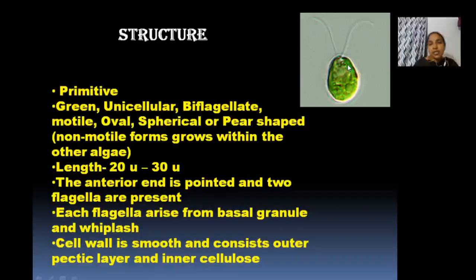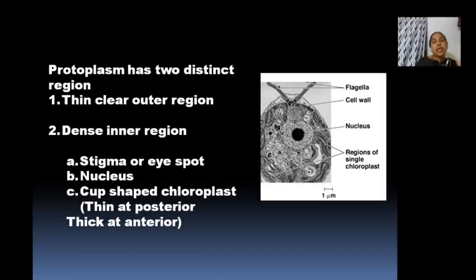Some of them have no flagella. Such Chlamydomonas live inside other algae. Clear? Their length is 20 to 30 micrometers. The cell wall is very smooth, containing an outer pectic layer and an inner cellulose layer. Clear? Now, its protoplasm. There are two distinct regions in the protoplasm: a clear outer region and a dense thick inner region. The inner thick dense region contains the cell organelles.